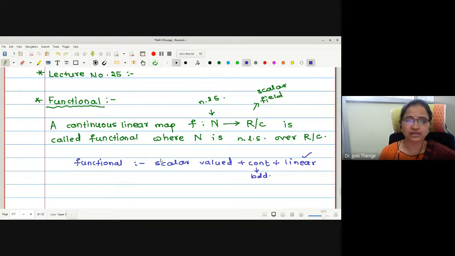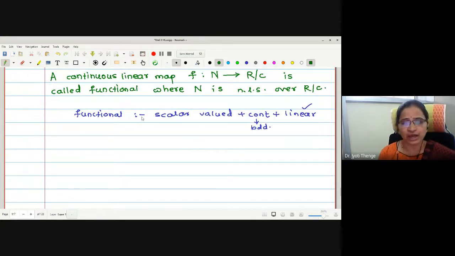Now by using the linearity property, one can replace this continuity by boundedness as well. So you can say either continuous linear map or bounded linear map, one and the same thing. Therefore, any continuous linear scalar valued map is called a functional. Then if we collect all the functionals in one set, by looking at this continuous linear map, we have already seen the notation B(X,Y), no?